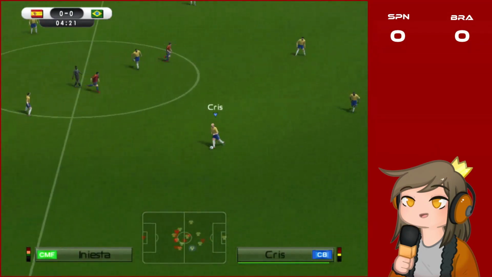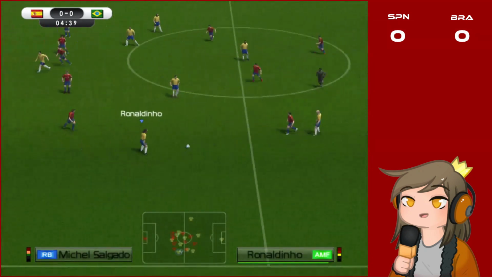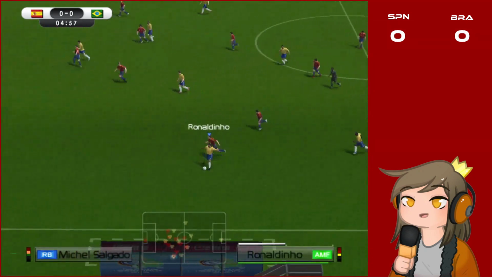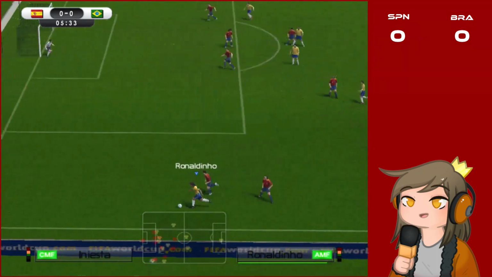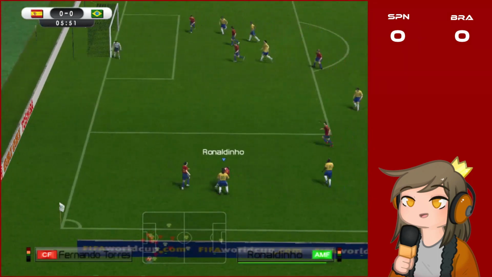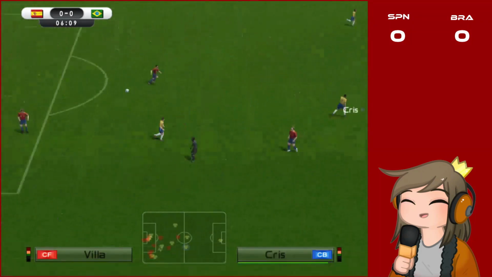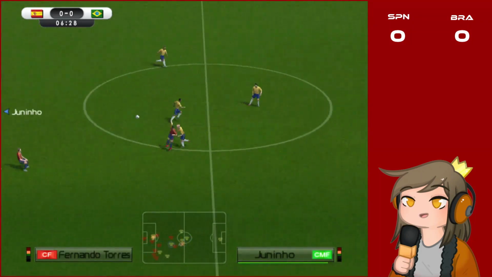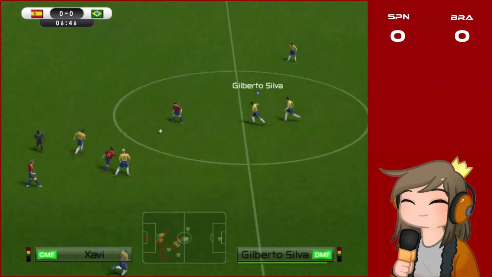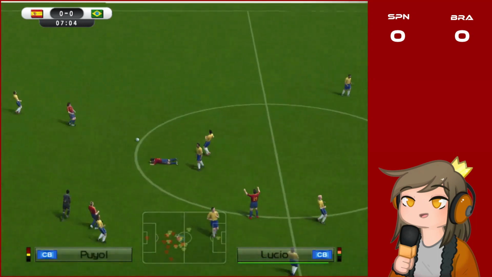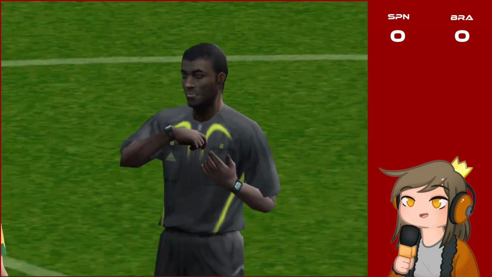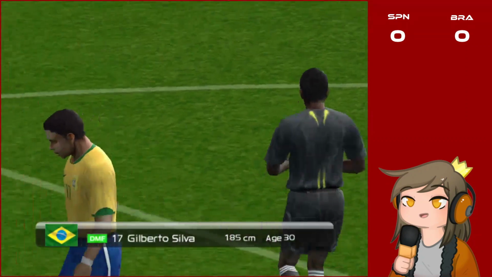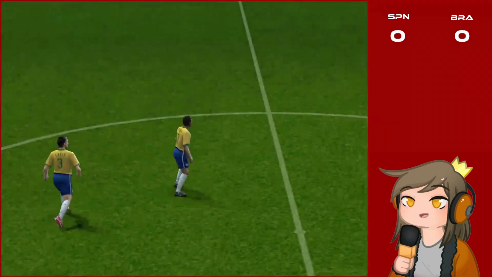Gilberto passes it to Cris. Cris passes it to Ronaldinho. It's Ronaldinho against Salgado, but Ronaldinho keeps the ball. It's Ronaldinho against Iniesta now. Ronaldinho has the ball, he loses it to Salgado. Garcia kicks it to Villa. He passes back. It's now Xavi with the ball, Gilberto Silva, and it's a foul. The ref calls him, and it's a yellow card for Gilberto Silva, number 17.